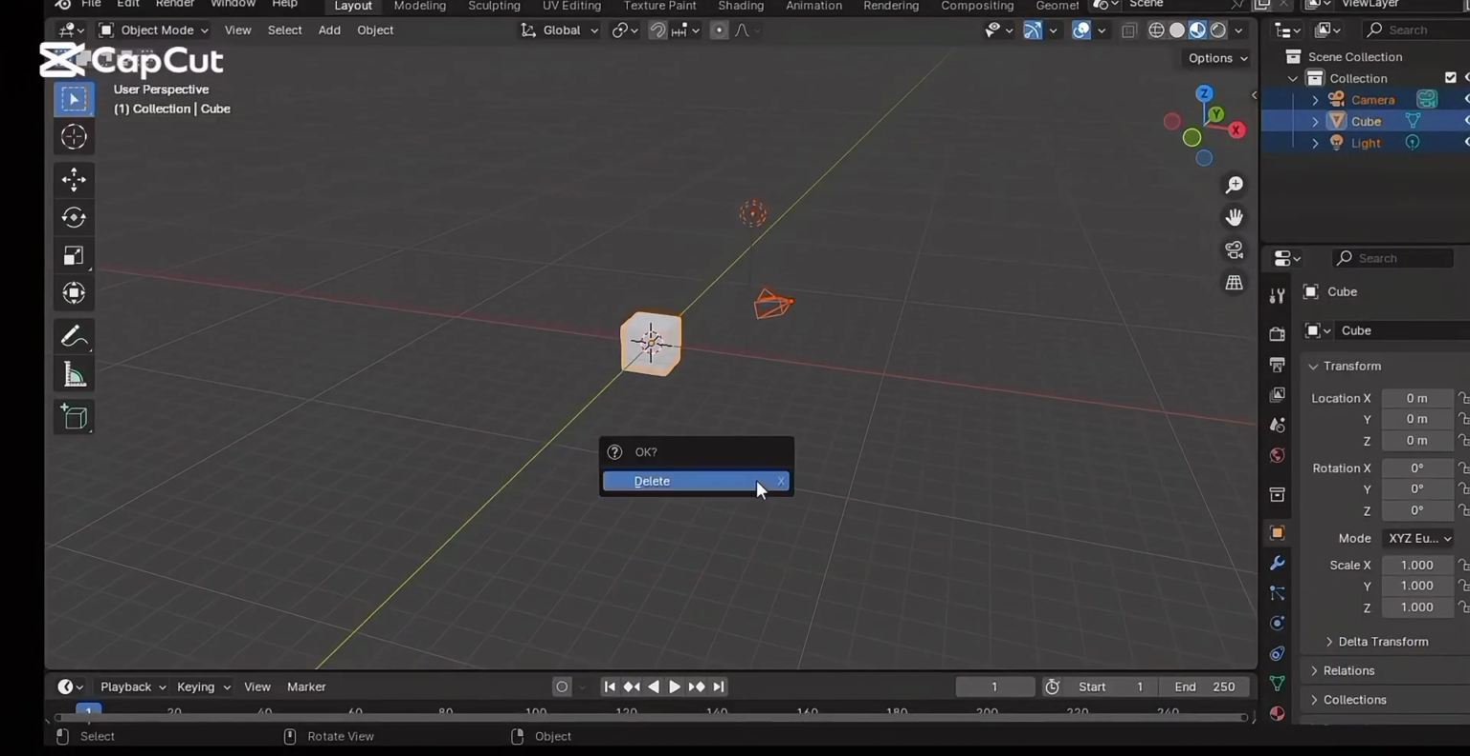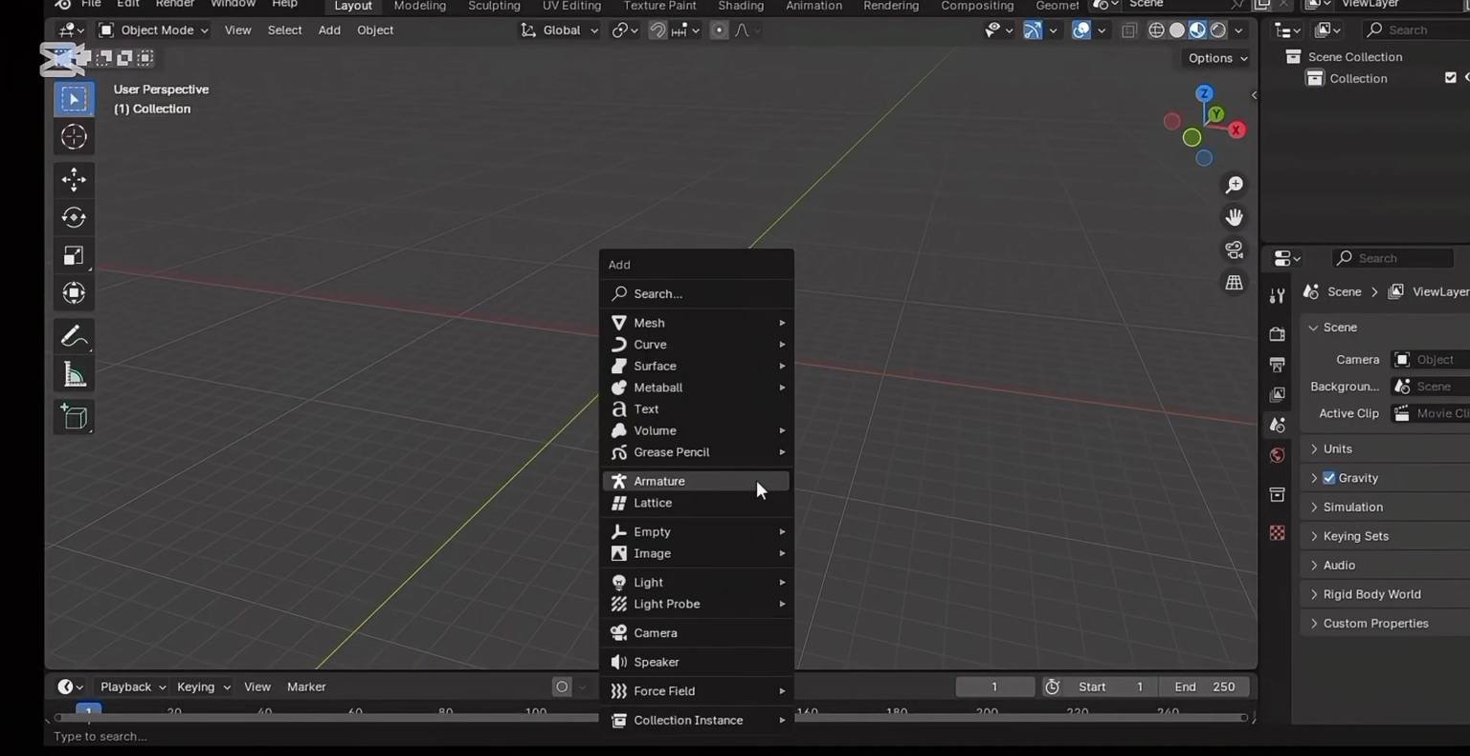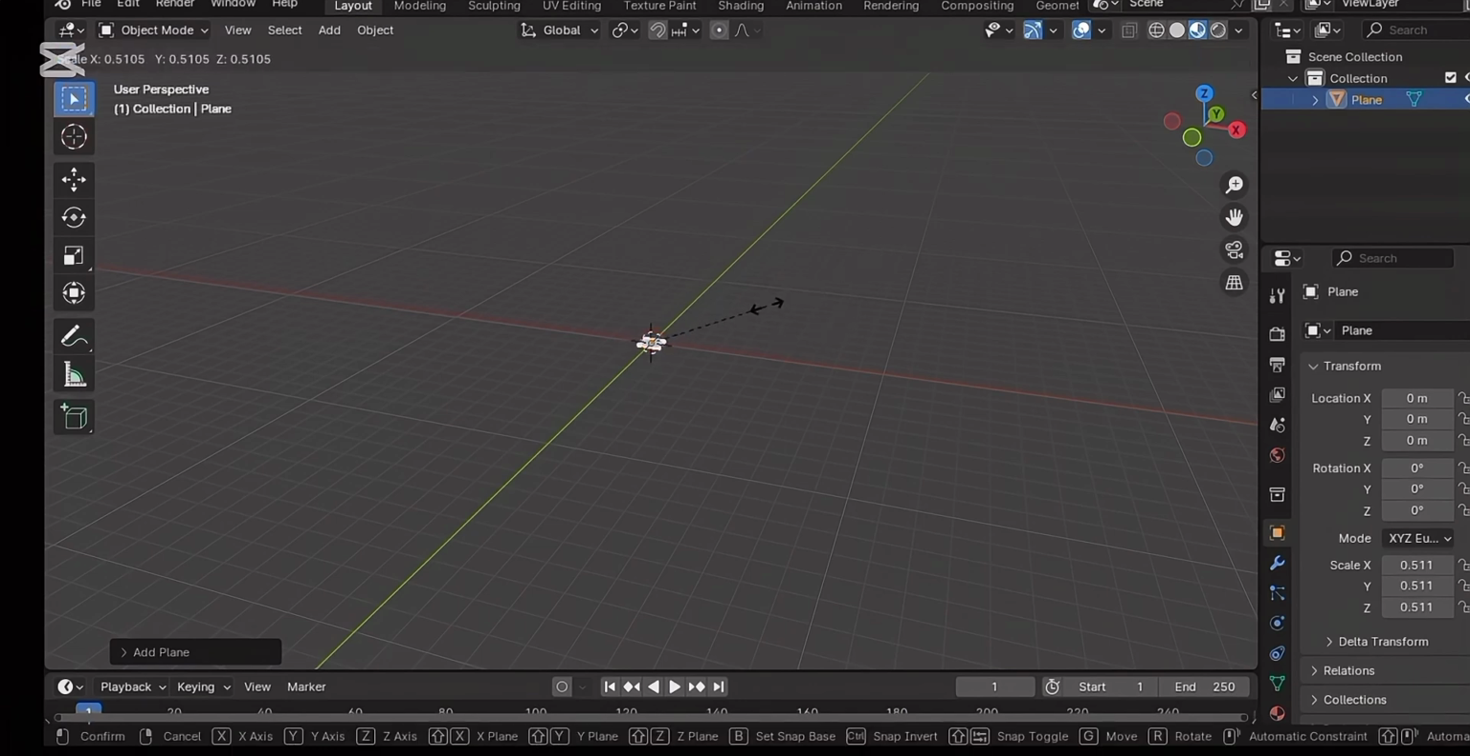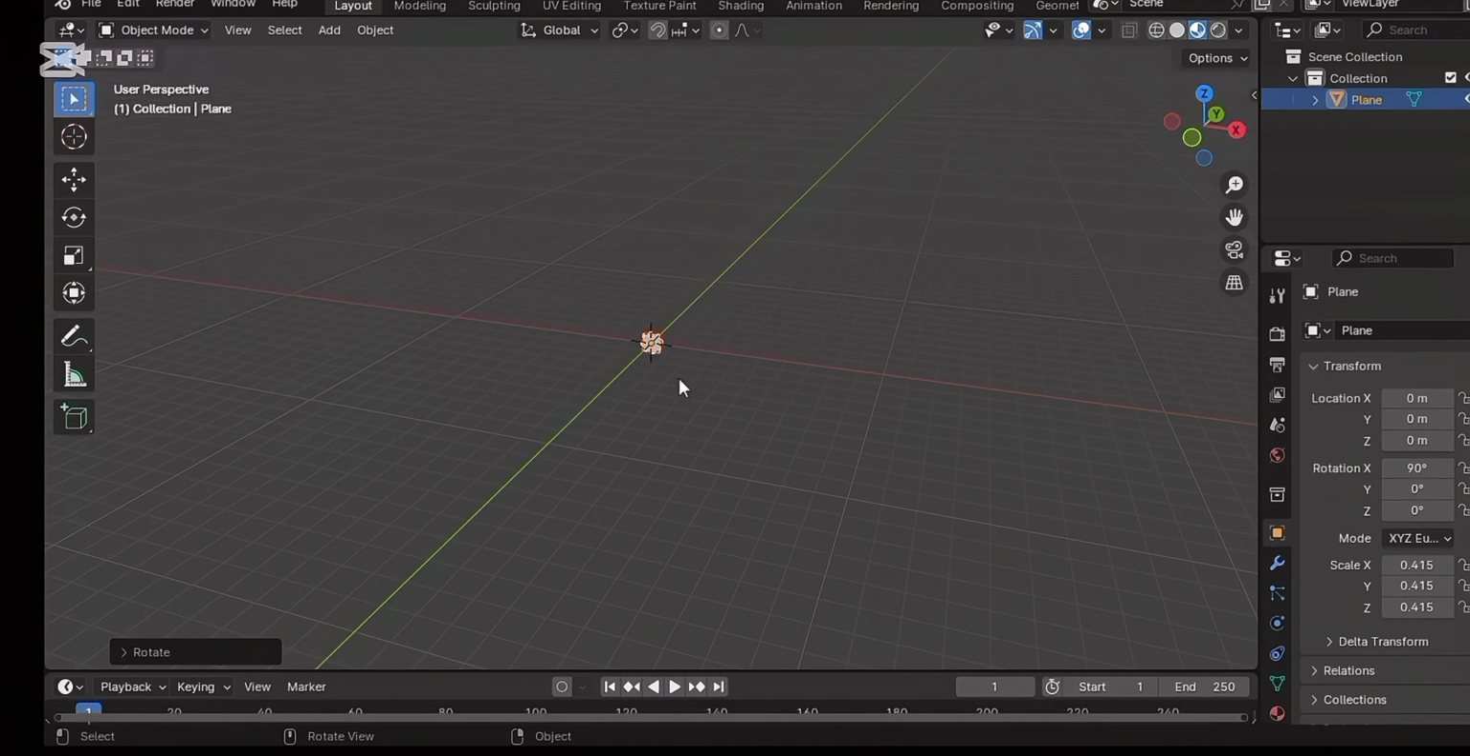Press A to select all, X to delete. Add a plane and let's rotate it to X axis and zoom it out. Press R to rotate X axis by 90 degrees.